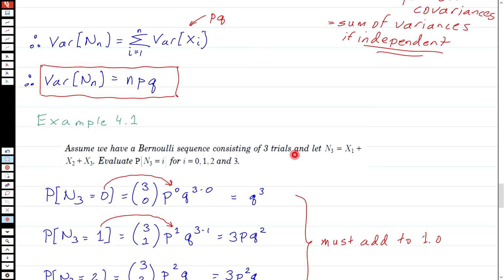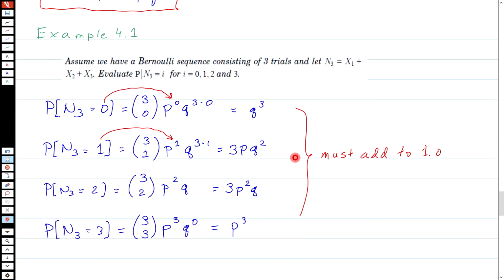Well, if we have 3 trials, we could have 0 successes, we could have 1, 2, or 3 successes. We can't have more than 3. So we got 4 numbers to evaluate here. Okay. So we start with probability that n3 is equal to 0. We've had 0 successes, so the power on p must be 0. And that means we've had 3 failures, so the power on q must be 3. And we're choosing 0 results from 3, so there's only one way of having this happen. If n3 is 0, then we have to have had 3 failures. Okay, so the end result of this is q cubed.